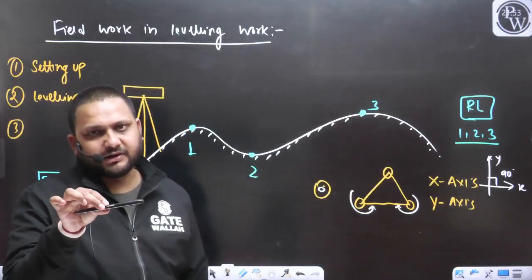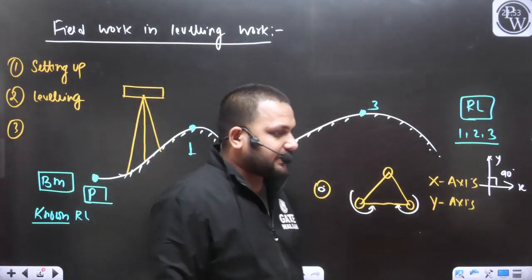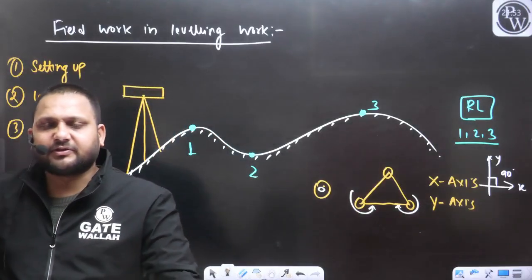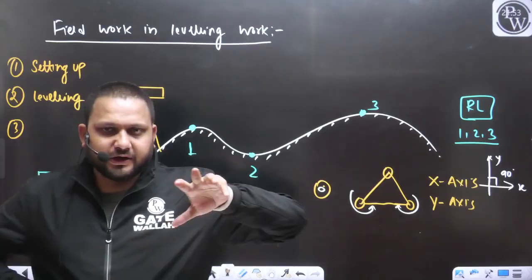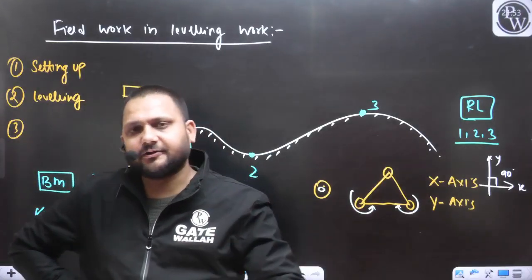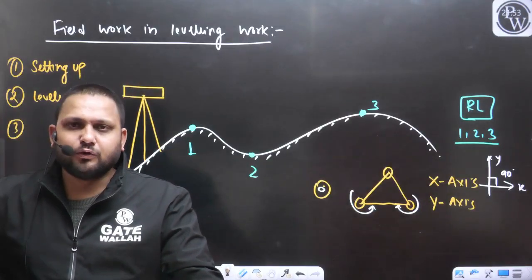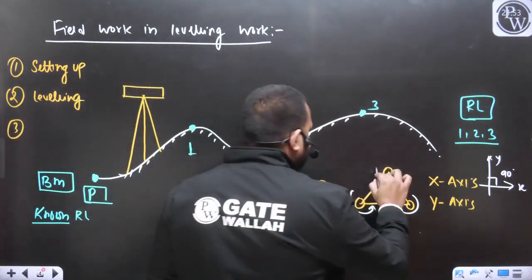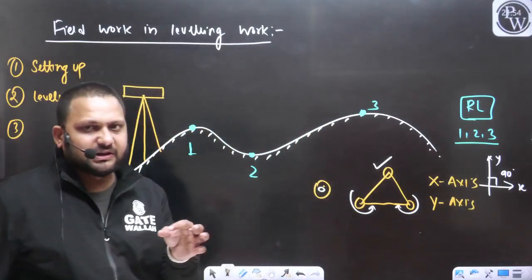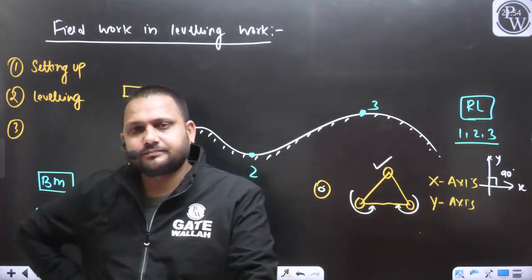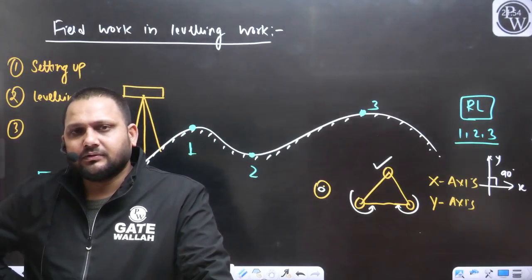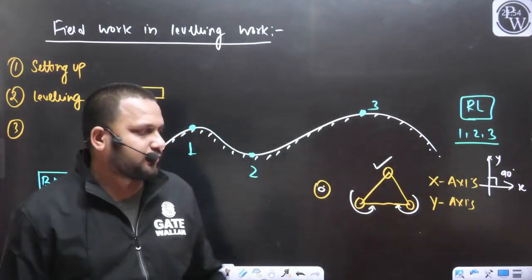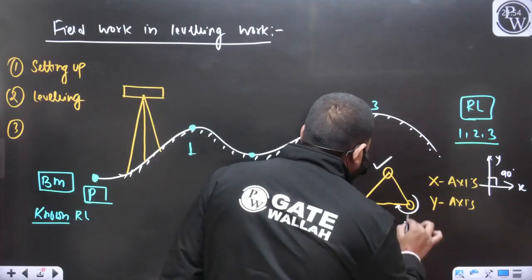When you have rotated our telescope about 90 degrees, then again you will see the bubble will be shifted from the center. As you rotate the telescope, the bubble will get shifted. Now what will you do? Now with the help of this third screw, you will level the instrument about another axis. When you use the third screw, you will not disturb the first and second screw. So this is first screw, second screw, third screw.